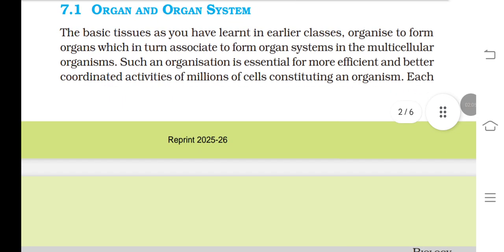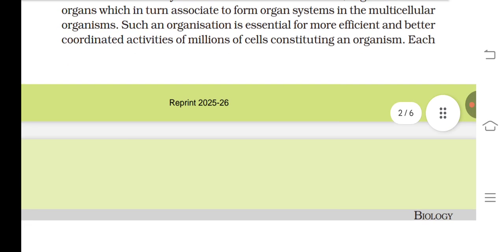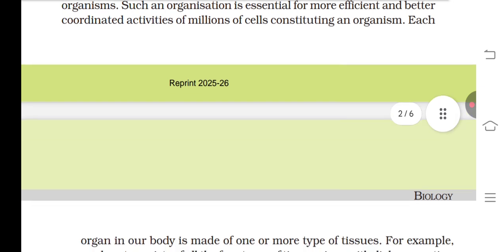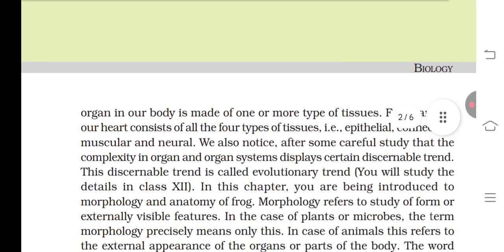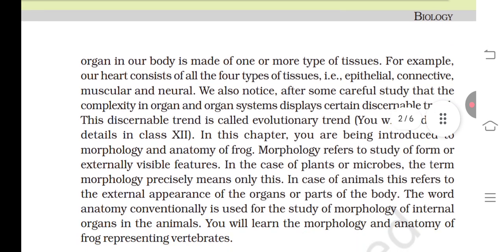Organ system: the basic tissues, as you have learned in early classes, organize to form organs, which in turn associate to form organ systems in the multicellular organism. Such organization is essential for more efficient and better coordinated activities of the billions of cells constituting an organism. Each organ in our body is made of one or more types of tissue.